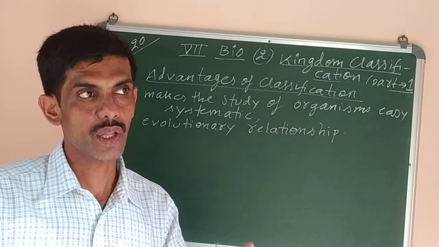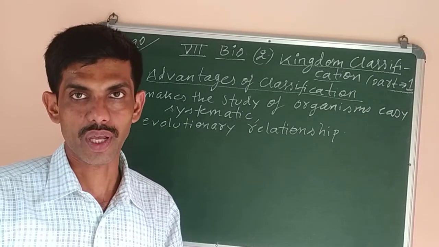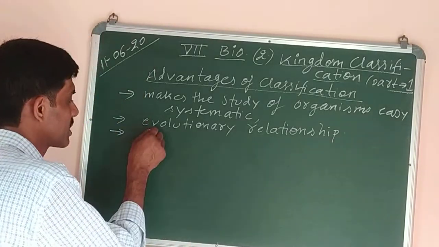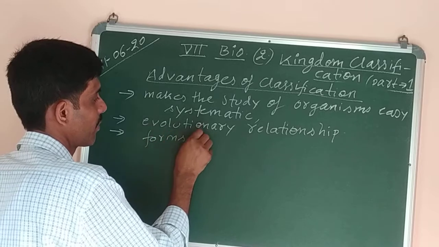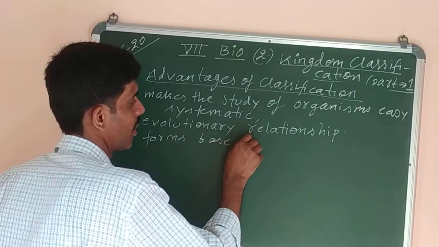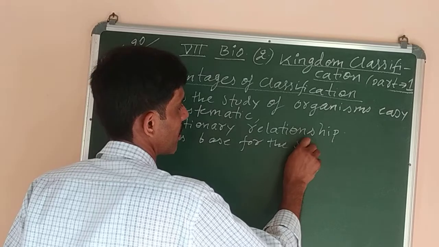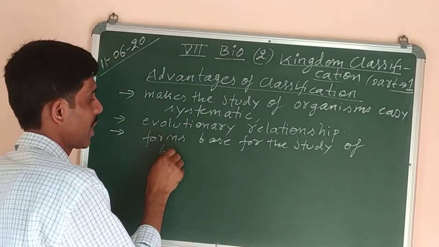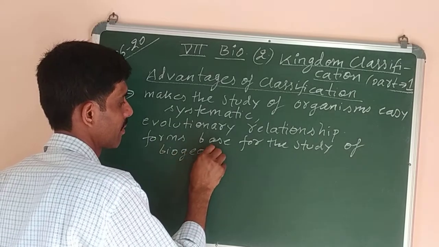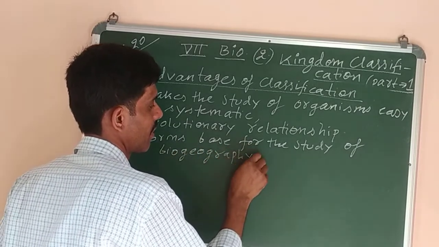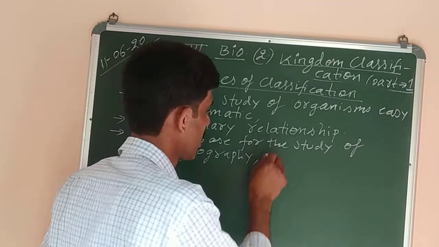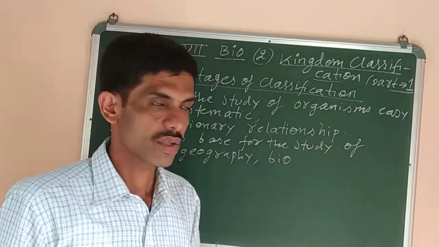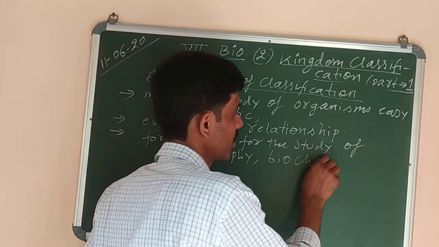So classification is the base for the study of biochemistry, for the study of biogeography. It forms a base for the study of other branches of science like biogeography, biophysics, biochemistry.